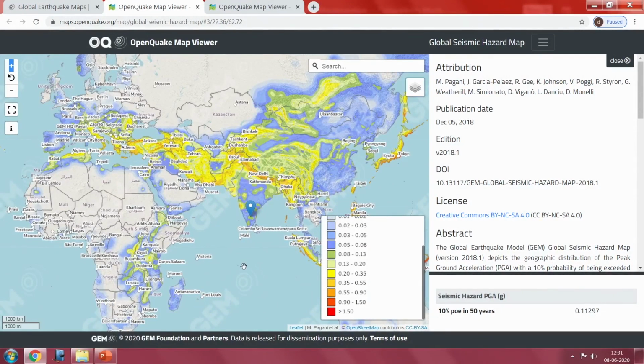As they said, these maps could be updated frequently by changing the model as well as the data. How these maps are useful and why they developed this map, we will discuss in the next class.